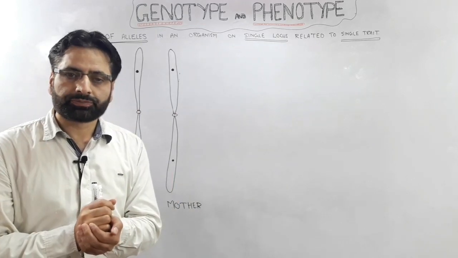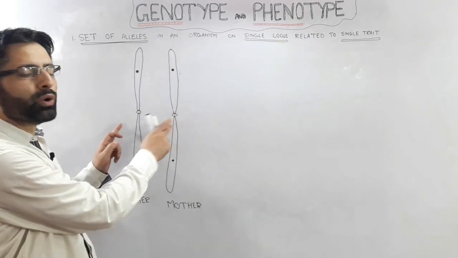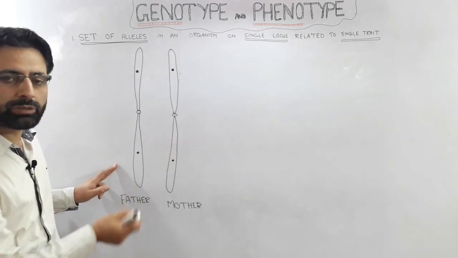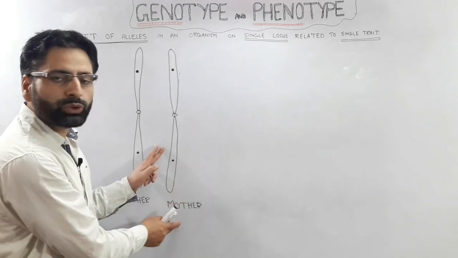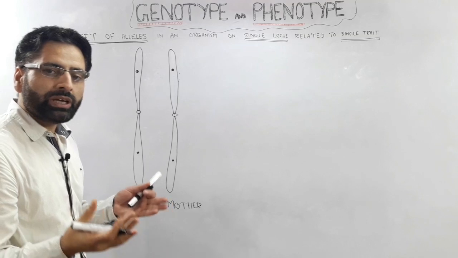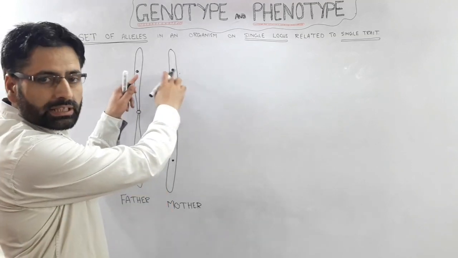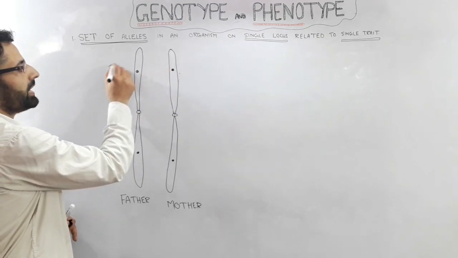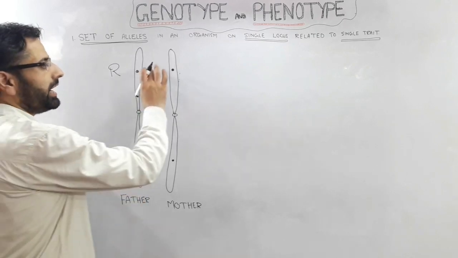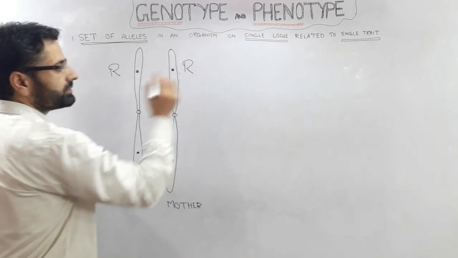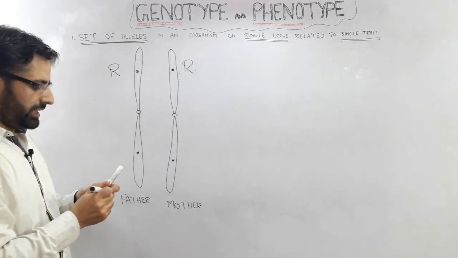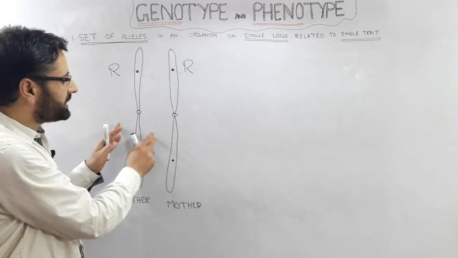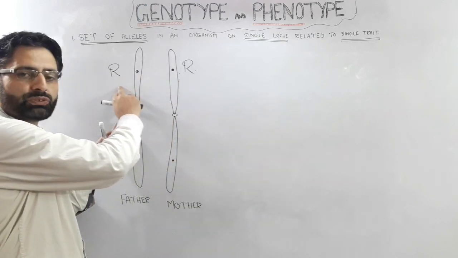Another important point, as I said earlier, is that this is the homologous pair, and in this homologous pair, this chromosome has been contributed by the father and this has been contributed by the mother. Now the case may be, if the two alleles coming from the two parents are the same, that is, if we have at this location capital R, and again at this location we have capital R, then this individual in which this homologous chromosome pair is present has received the same type of alleles from its parents.